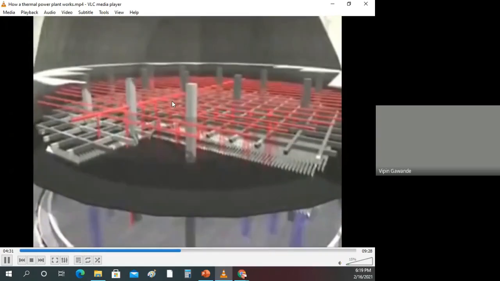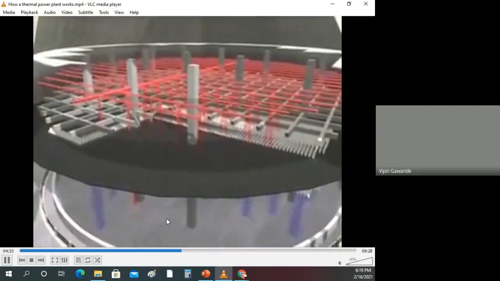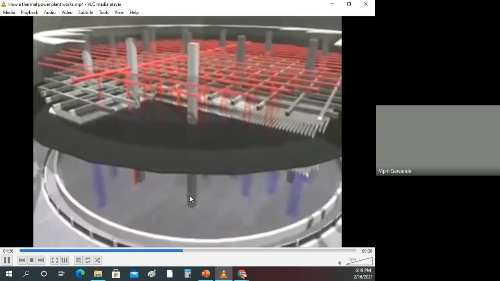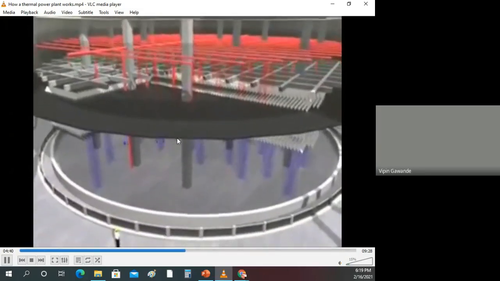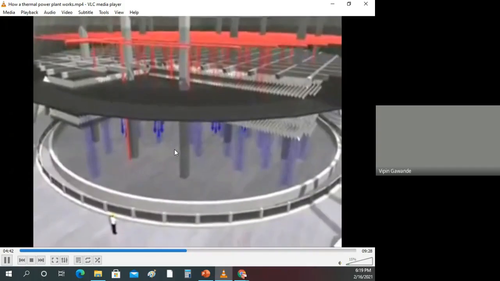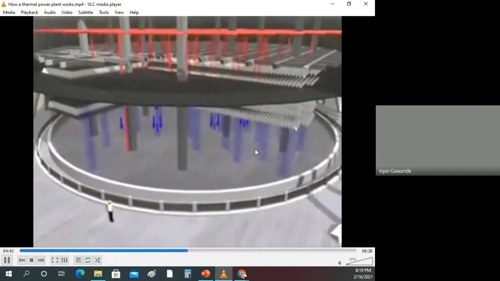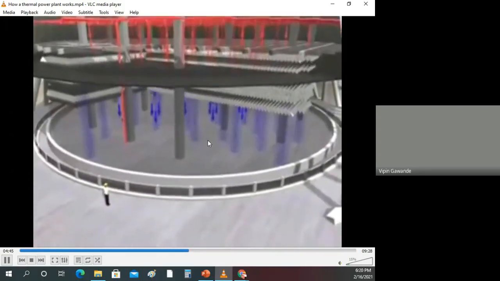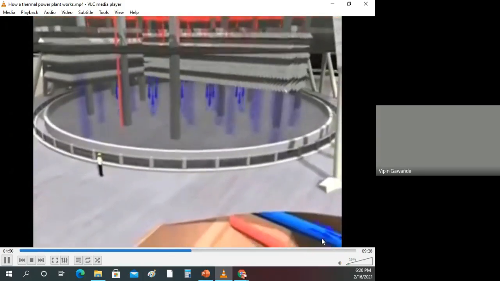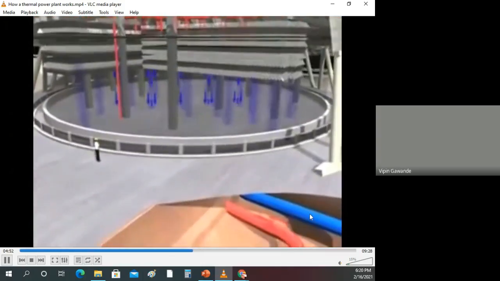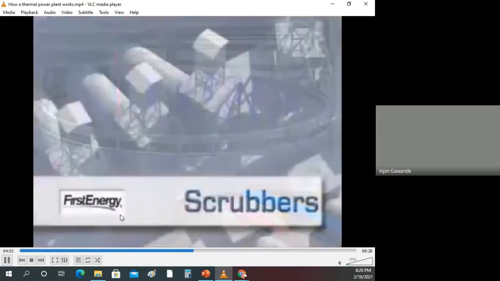At the cooling tower, the water is sprayed in the form of water droplets, and there is one fan at the bottom, and using that fan, the hot water is converted into cold water. So hot water from the condenser is cooled down in the cooling tower and then supplied back to the condenser. See, this cold water is again supplied to the condenser.